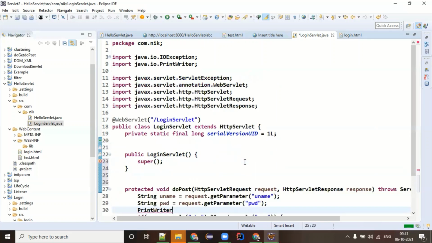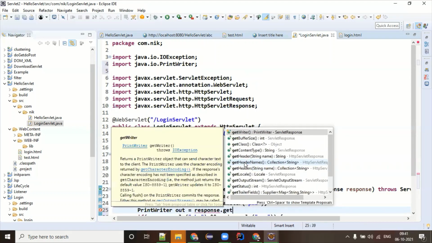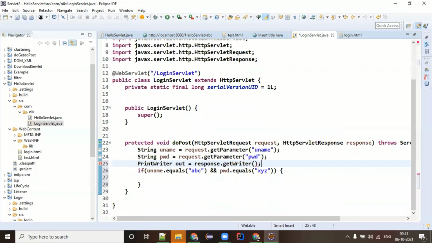For that purpose, I'm going to write PrintWriter out equal to response dot getWriter, and here, login is success.